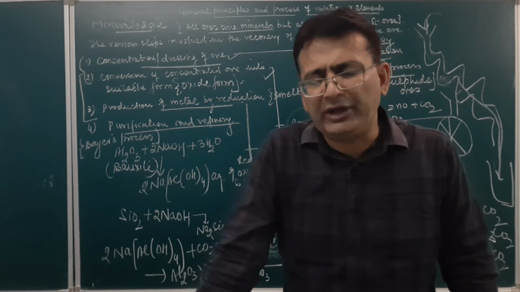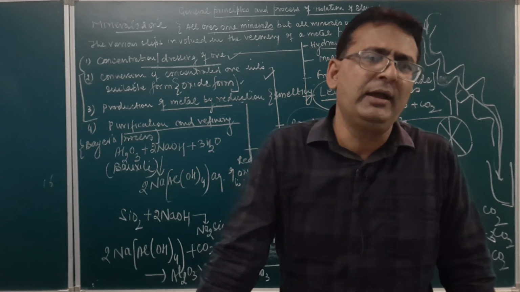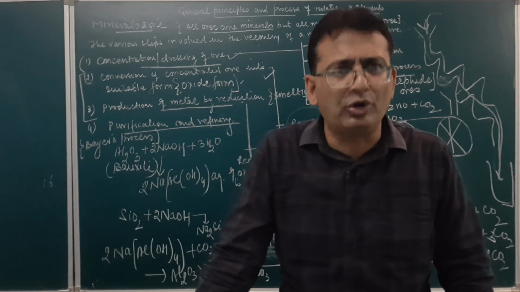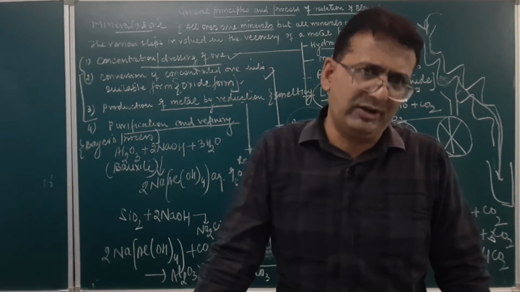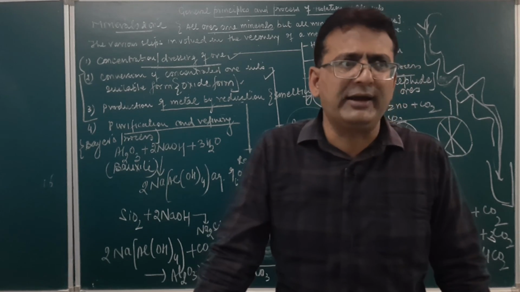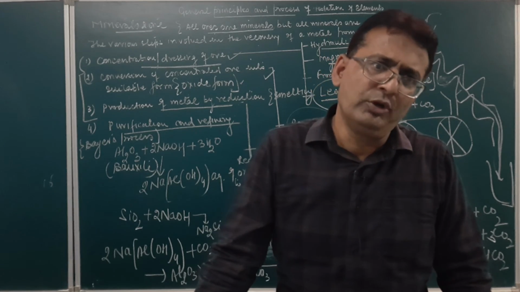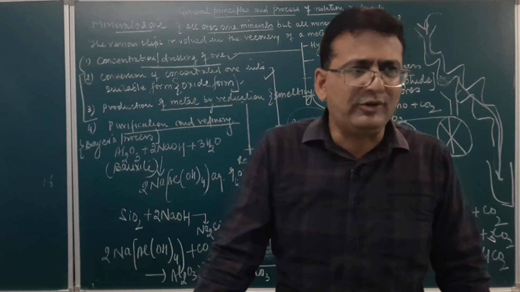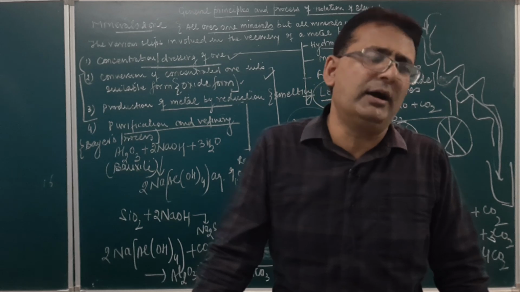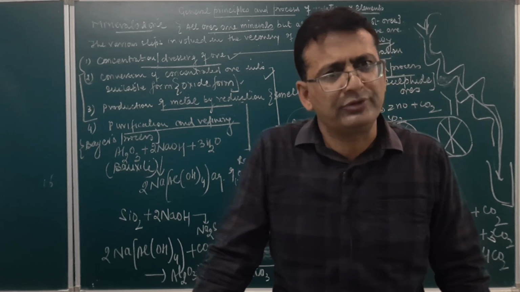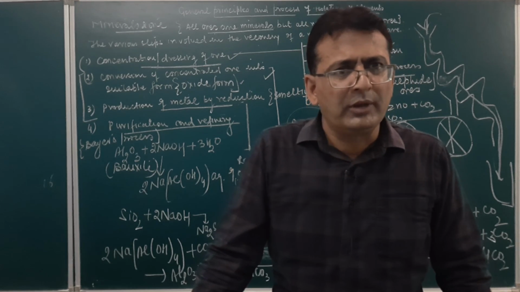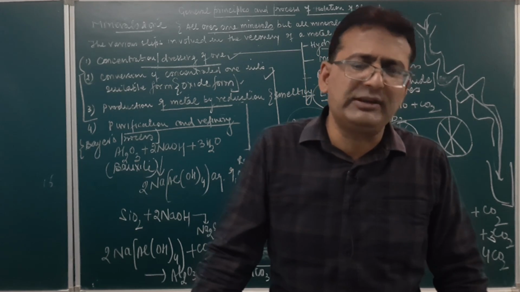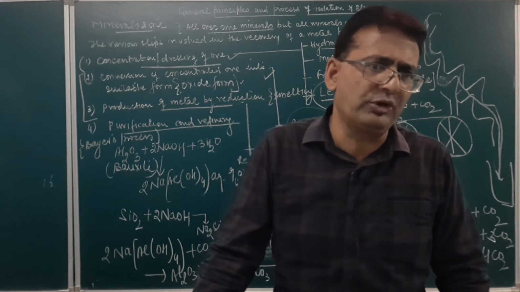Now, based on this extraction of metal, we have to study certain metallurgies. The study material for the same will be provided to you in the form of a flow chart. Do not go into the detailed diagrammatic portion of that. Remember that flow chart to do the multiple choice questions. So we'll send that material to you in the class group. I hope you will be looking at that and learning from that and try to solve the multiple choice questions. Am I clear? So please look at the study material which will be provided to you in the class group for this chapter. That will help you immensely to solve the questions from this chapter.